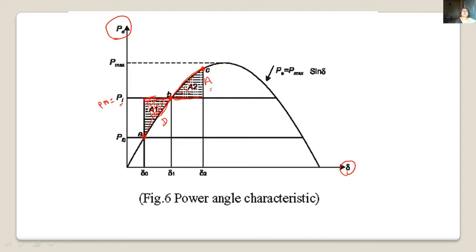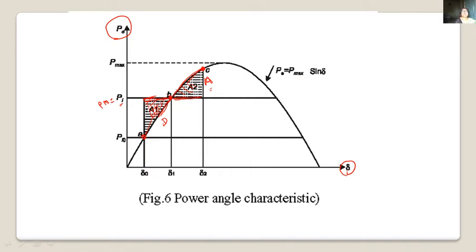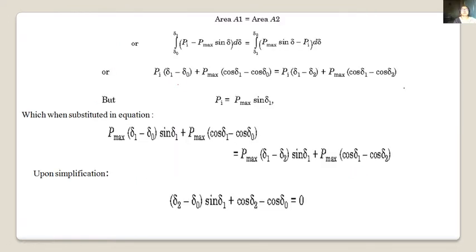So this is our accelerating area. Why accelerating area? Because electrical output is greater than mechanical input. Here mechanical input is greater than the electrical output, so it is the deaccelerating area. So if these two areas are equal, then the system is stable. Now area A1 is equal to A2.